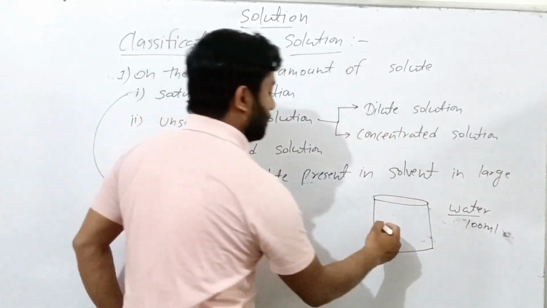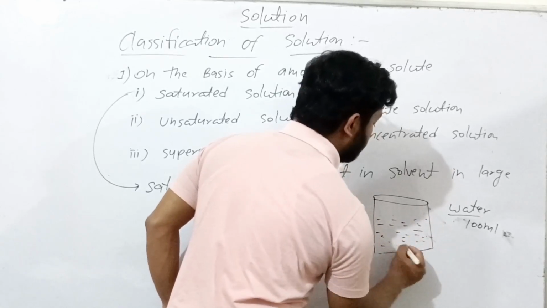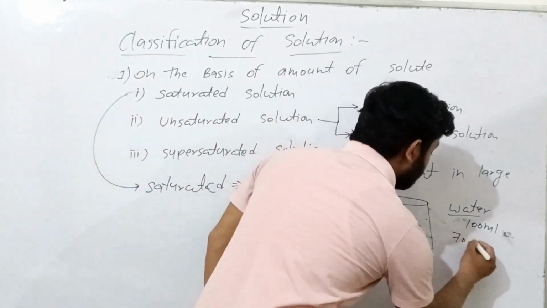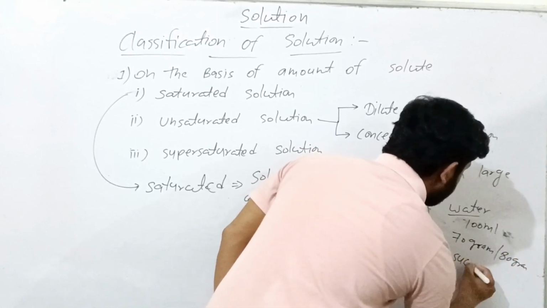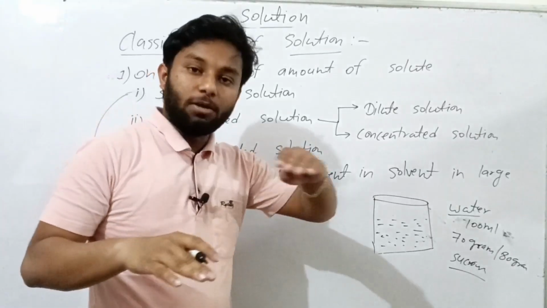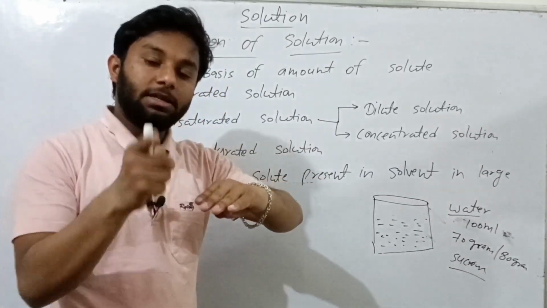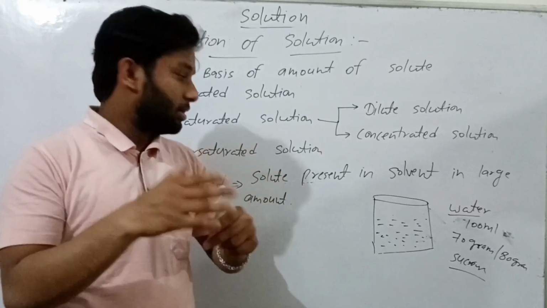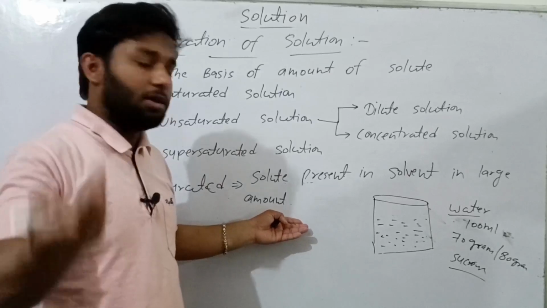In 100 ml water, if we mix a large amount of sucrose or glucose, near about 70 gram or 80 gram, then at normal temperature the amount of solute present in the solvent is large. So the solute is present in the solvent in large amount at a particular temperature.